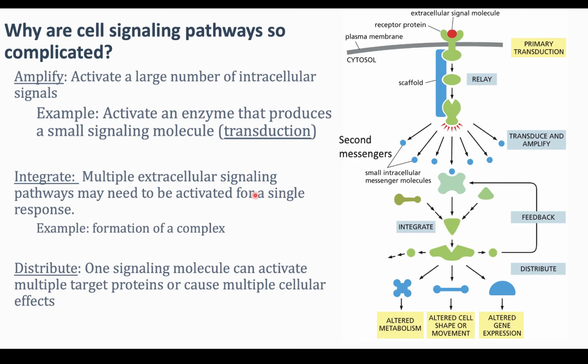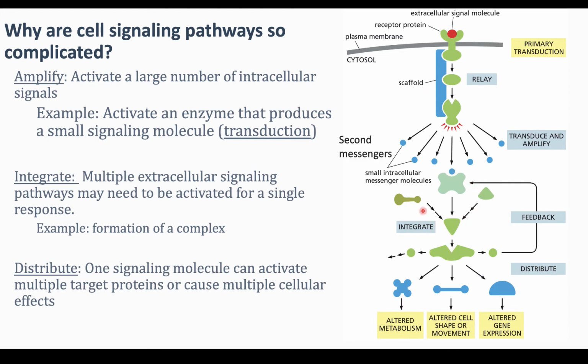So this is integrating. Multiple extracellular signaling pathways, all of them have to be active at the same time for a single response. Another mechanism for integration is the example of the formation of a complex, where maybe these three proteins, instead of all activating the triangle protein, need to come together and form something new, made of all three pieces, to continue on the signal.